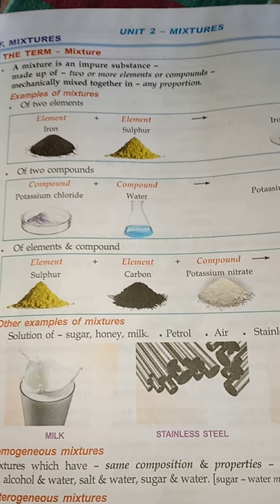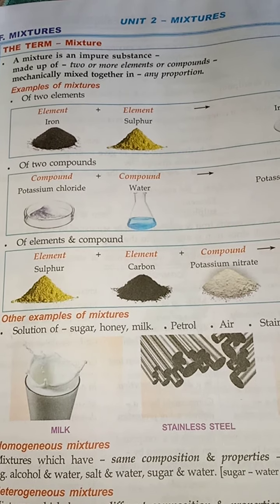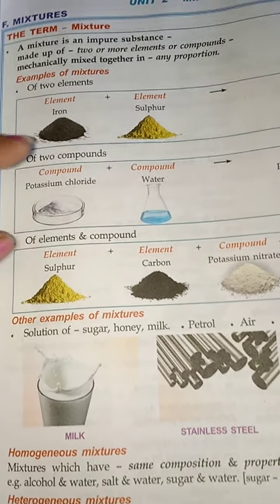Hello students, so we move on to the next chapter, that is mixtures. It is defined as an impure substance with two or more elements or compounds which are mechanically mixed in any proportion.